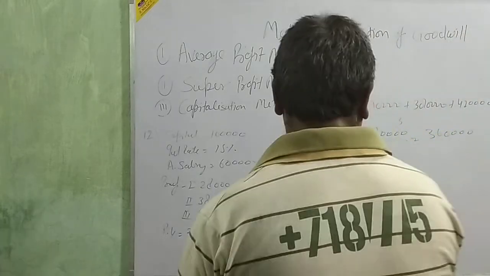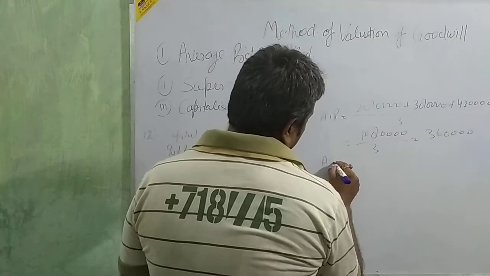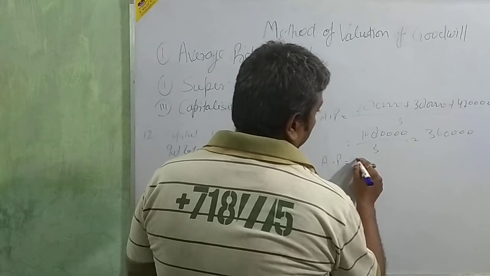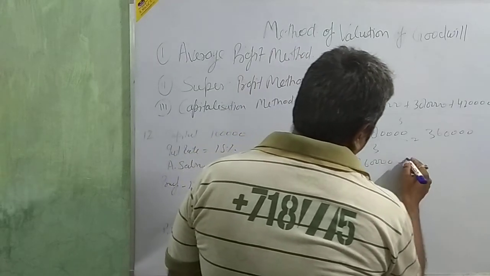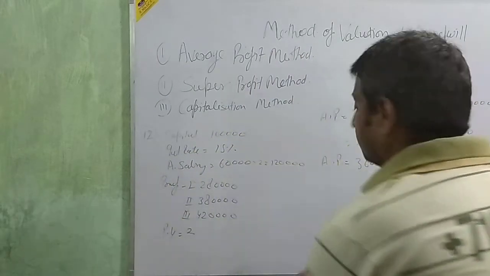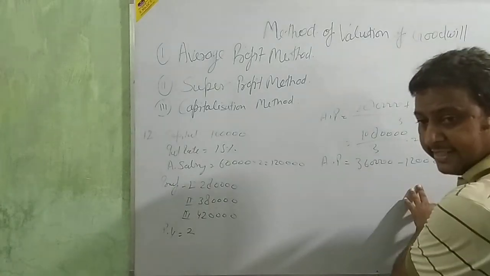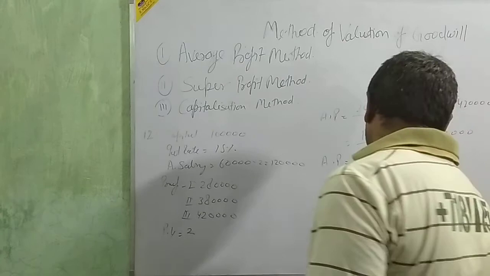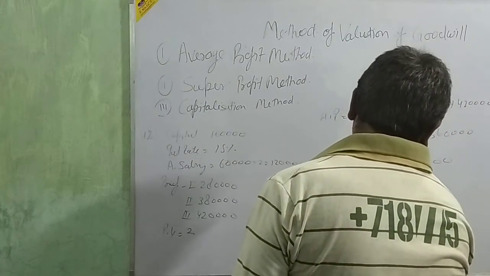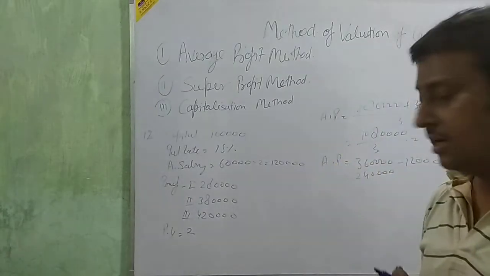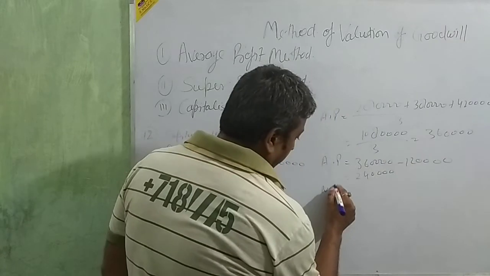Okay, this is the average. So exact actual average is 3,60,000 minus 1,20,000, because it's a salary. Just deduct this amount, then 2,40,000 is the average.